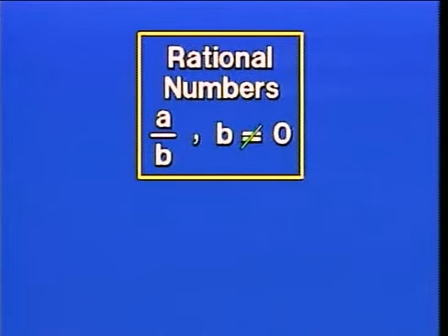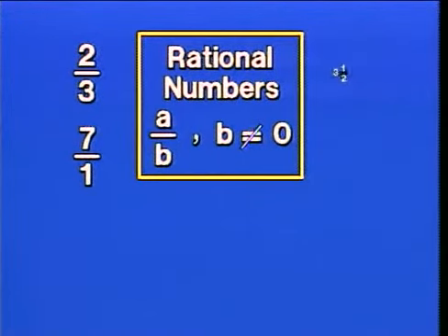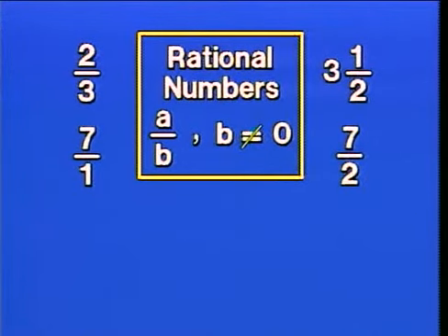Now, what numbers are rational numbers? Let's list a few. Think about all the numbers that can be written in the form a over b. Well, common fractions like 2/3 are in that form, so those are rational numbers. A number like 7 and other whole numbers can be written in this form also by just thinking of them as being over 1. You see, we can write 7 as 7 over 1, the form of a rational number. Mixed numbers like 3 1/2 can be written as improper fractions. We would say 2 times 3 is 6, 6 plus 1 is 7, so 7 over 2 is equivalent to 3 1/2, the form of a rational number. So all mixed numbers are a part of this set.